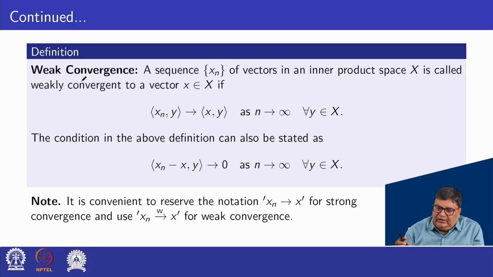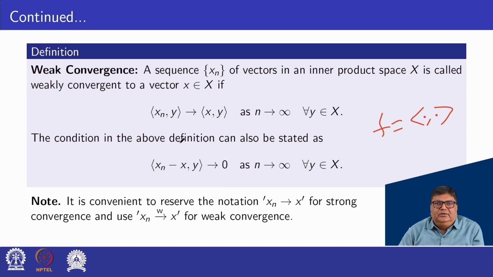Here f is an inner product. The condition in the above definition can also be stated as follows: on the left side, using the property of inner product, we get the inner product of xn minus x, y tends to 0 as n tends to infinity for all y belonging to X. Here X is an inner product space.